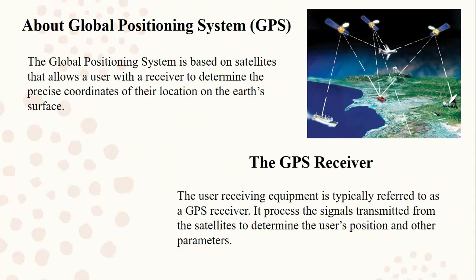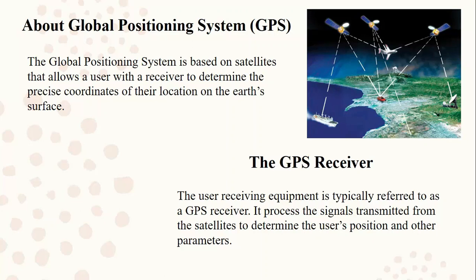Now, many of you have seen Google Maps. If you are lost somewhere in your country or in any other country, or if you want to go from one place to another, you can just open Google Maps on your Android phone or any other phone, and with the help of GPS, you can locate the places.